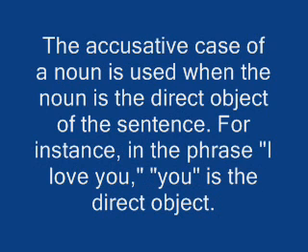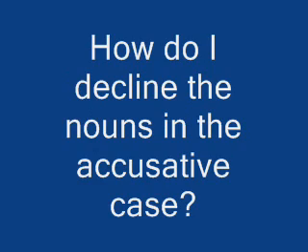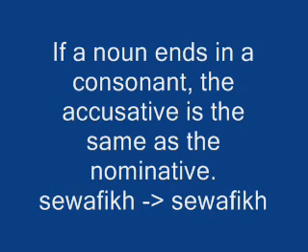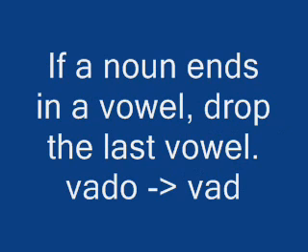The accusative case of a noun is used when it is the direct object of a verb in a sentence. For instance, in the sentence, "I love you," you is the direct object, and I is the subject. Now, how does one decline inanimate nouns in the accusative case? Let's see. If the noun ends in a consonant, it is the same as the nominative. If the noun ends in a vowel, you drop the last vowel. But there are special circumstances when there are exceptions to this rule.